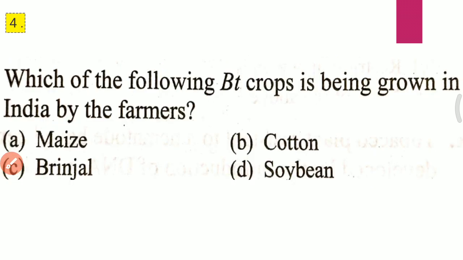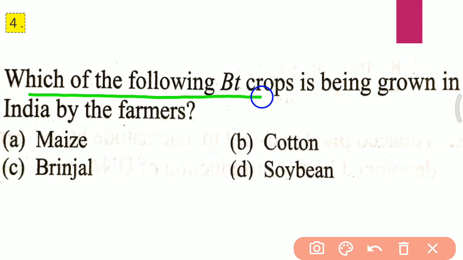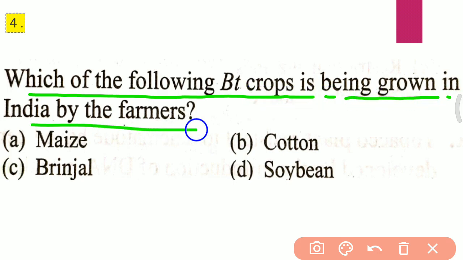Question 4. Which of the following Bt crops is being grown in India by the farmers? A. Maize. B. Cotton. C. Brinjal. D. Soybean. The correct answer for the fourth question is B, that is cotton.